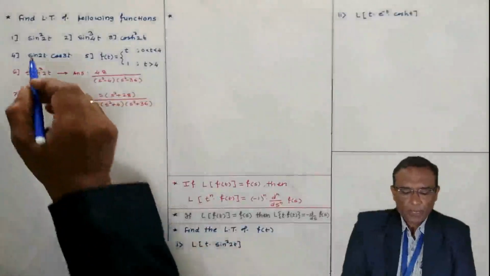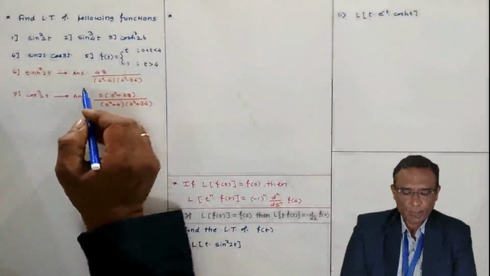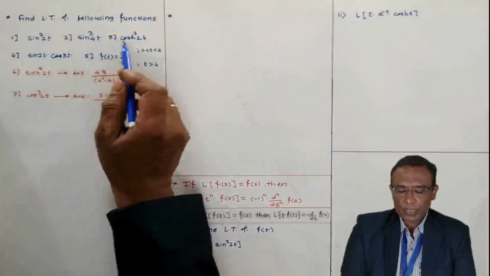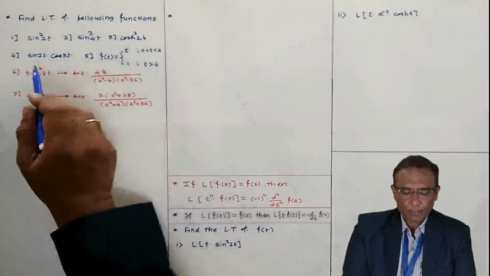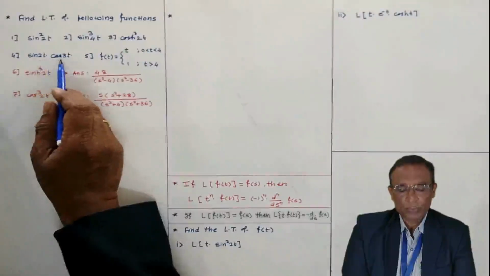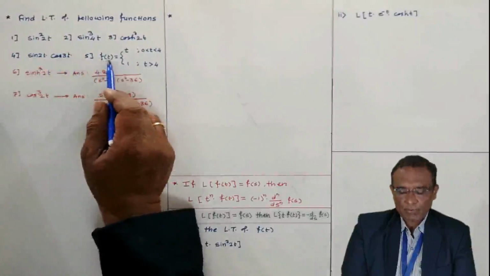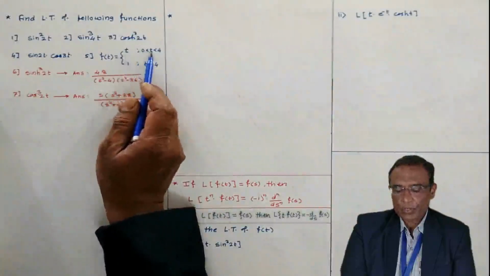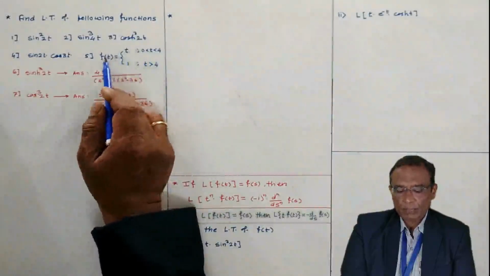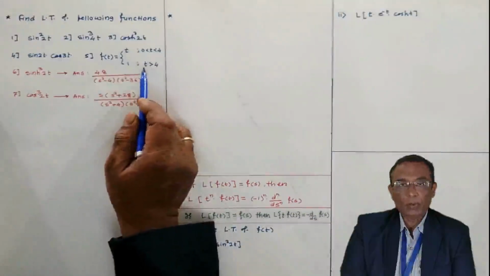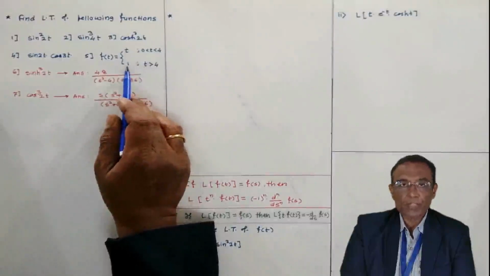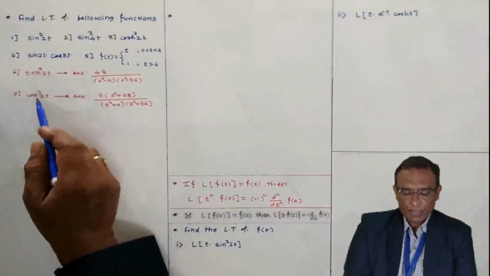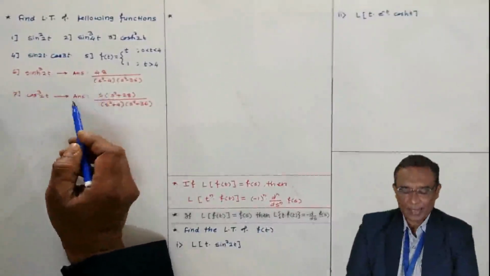Now, the Laplace transform of some functions: Laplace of sin square 2t, sin cube 4t, sinh cube 2t, sin 2t into cos 3t, and Laplace of f(t). This function f(t) is defined in this way: for 0 to 4, the value of f(t) is t, and for t from 4 onwards, the value of f(t) is 1. And these two sums I have given, okay, for your practice.